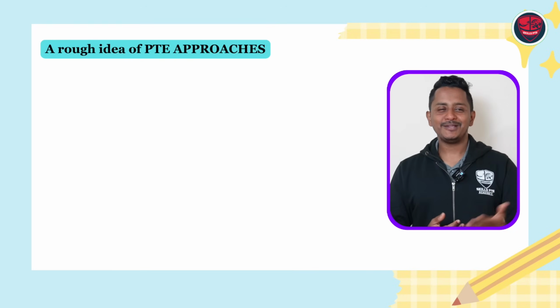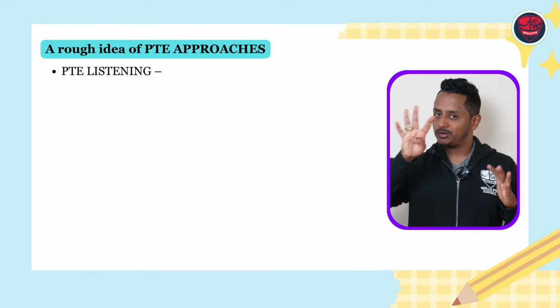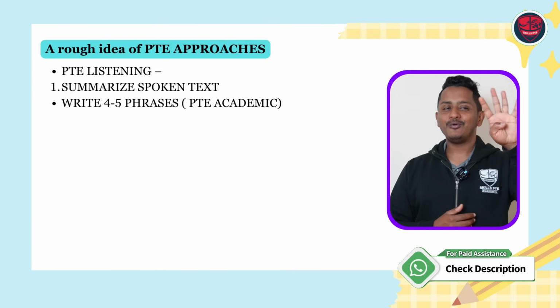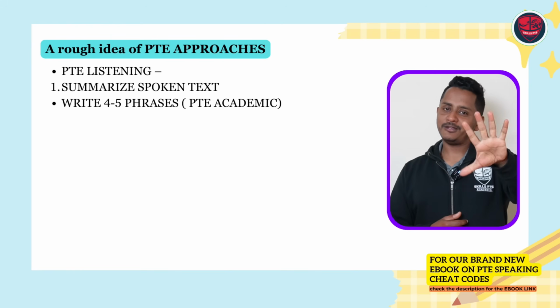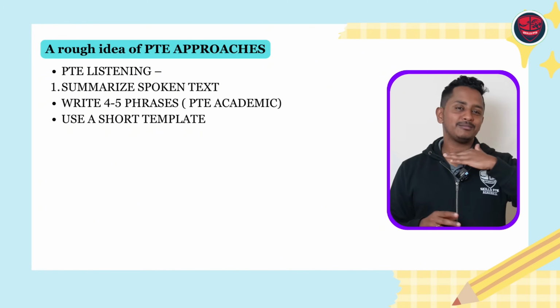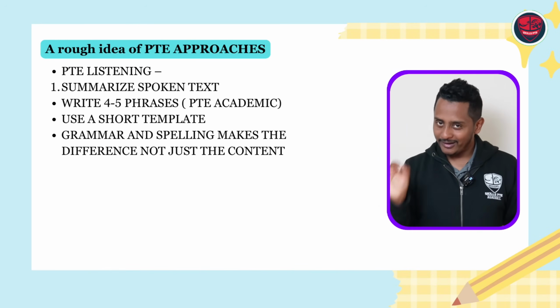Now let's take up a rough idea of the listening module. Remember, the listening module has 8 sections, but what gives you marks is only 4 sections. First is summarize spoken text. For PTE Academic, write 4 minimum phrases, if possible 5 phrases. Use a short template. Don't use very lengthy ones. A short template, something like a written lecture template, you can use it here. What makes a difference is your grammar and spelling and not just the content.